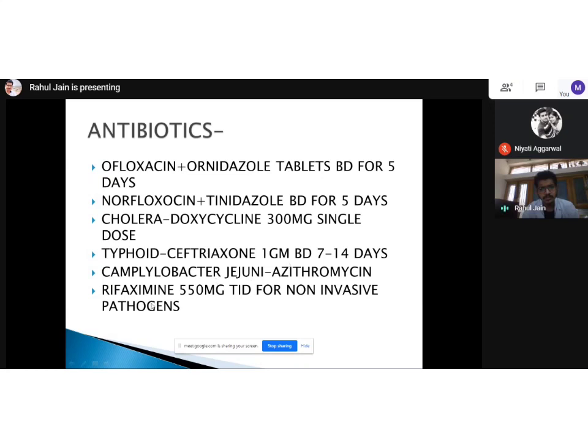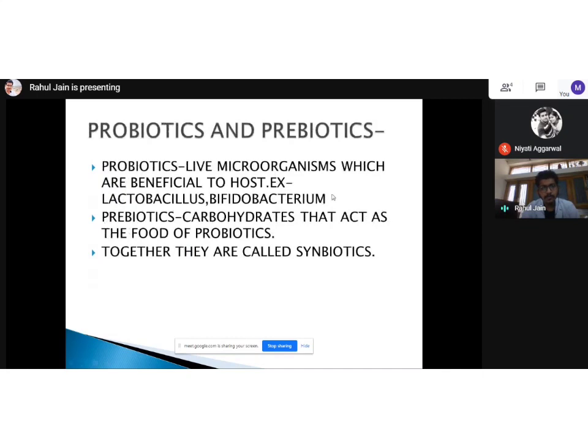And yes, as I already discussed, there is something called antibiotic-associated diarrhea or pseudomembranous diarrhea. Suppose someone was on antibiotics and he developed diarrhea, and it has not reached the stage of pseudomembranous diarrhea formation, then rifaximin is a mild drug which can be tried. So rifaximin 550 mg TID for non-invasive pathogens, because it stays only inside the gut and kills the overgrowth of bacteria there. And yes, one more very important point is probiotics and prebiotics.